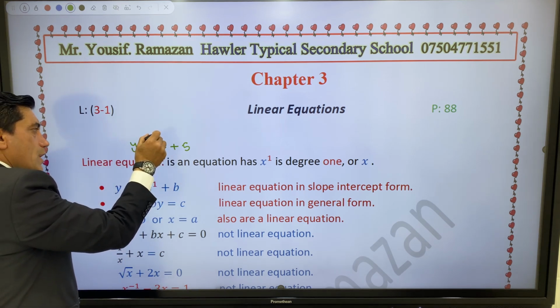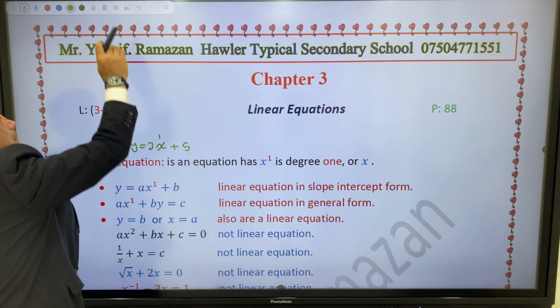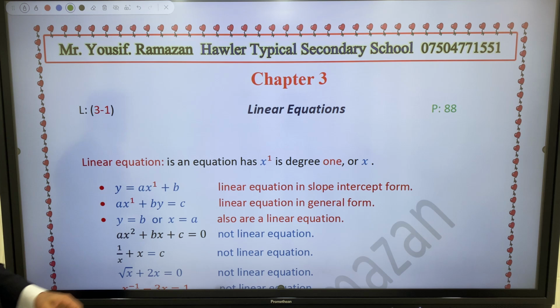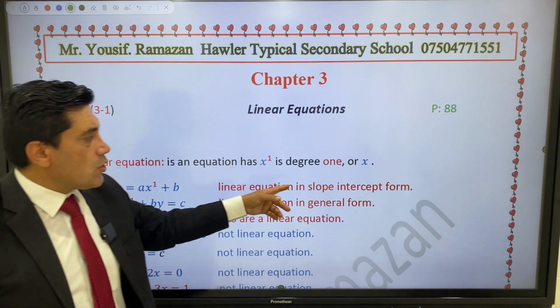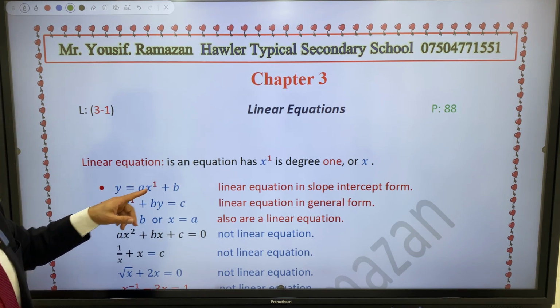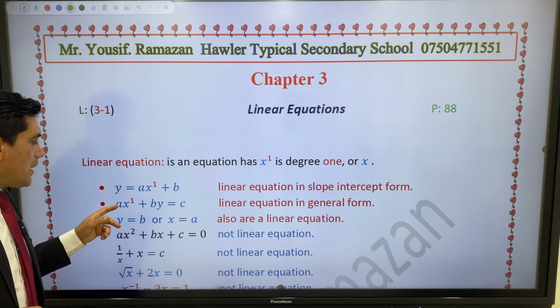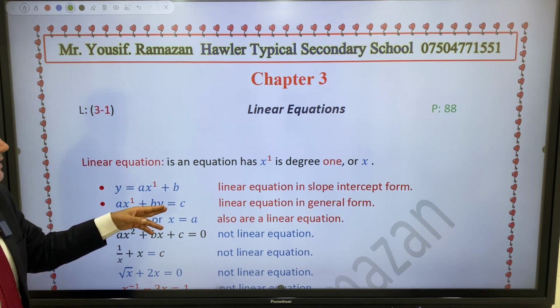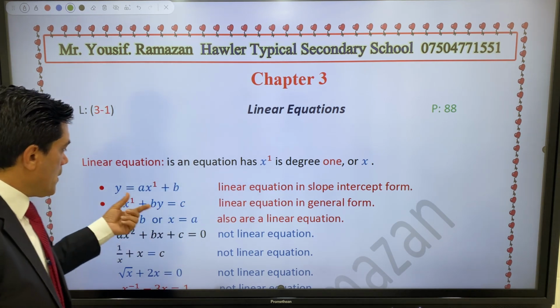So there's no need to write 1. y equal to ax plus b is a linear equation in slope-intercept form. And ax plus by equal to c is a linear equation in general form.